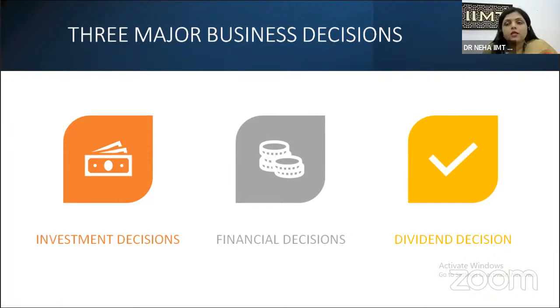So in the investment decision, there are two major decisions to be taken by a manager, by the owner, or by the main dignitaries, main owners of the organization. That is to make a choice between the various capital budgeting techniques or how to manage their working capital, because these are the two main areas where your investment takes place. Capital budgeting is a process of preparing a budget of your whole capital, that is, how much money you have to raise through the issue of shares, issue of debentures, issue of bonds. And what is the value of money at that particular project.